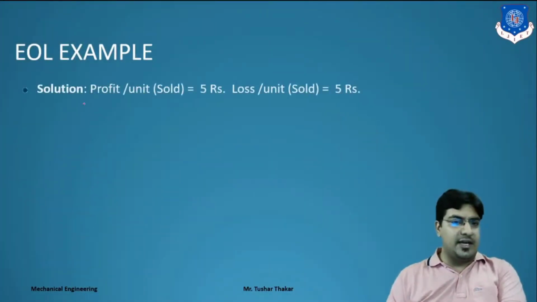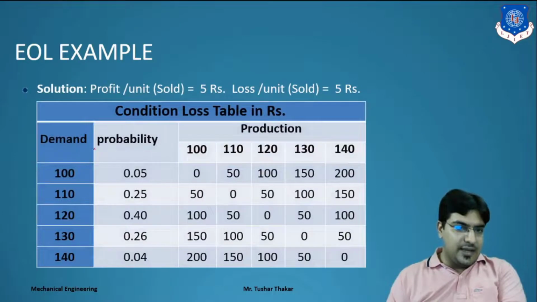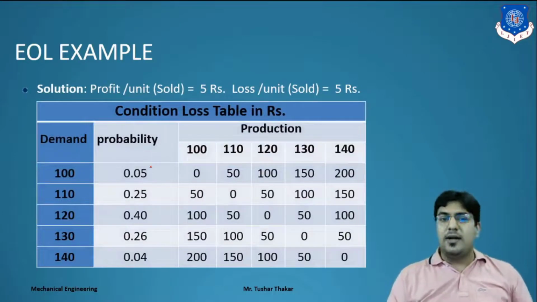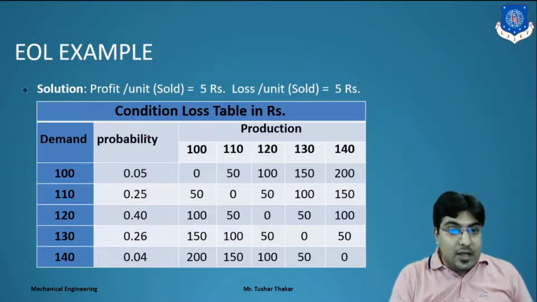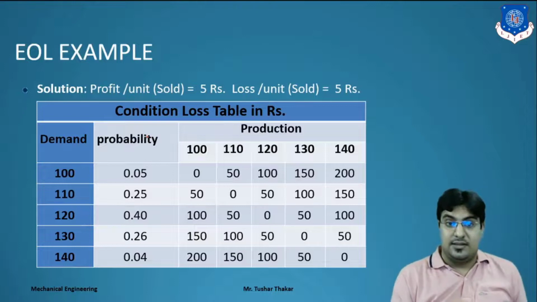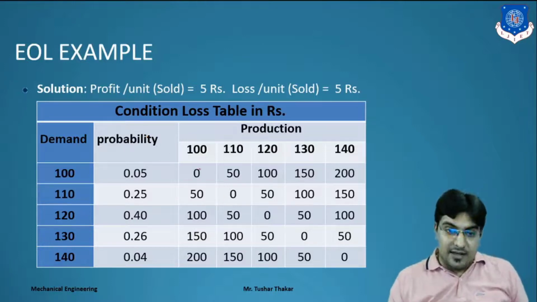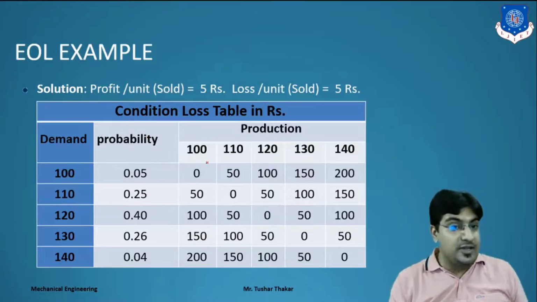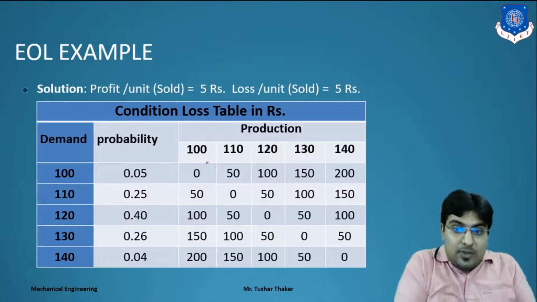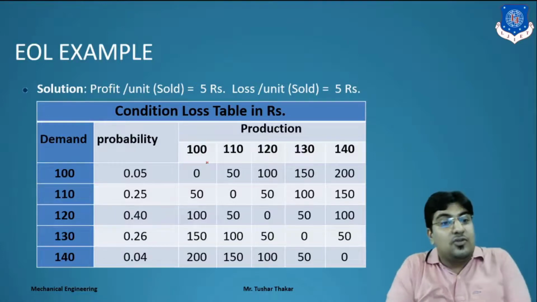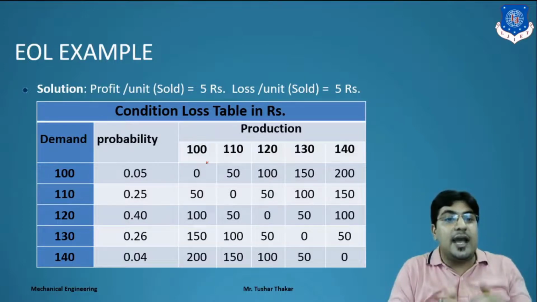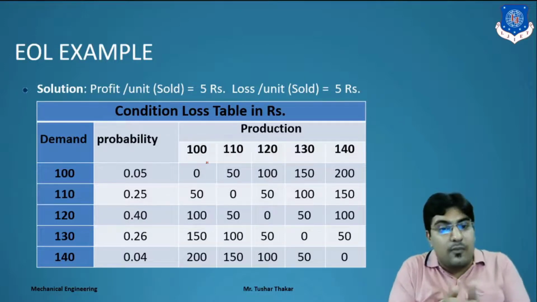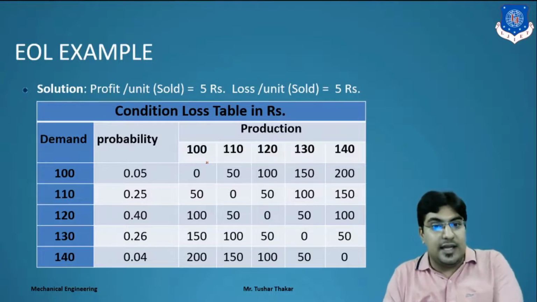Same, all the data we have, profit, loss. So we have to make the conditional profit table. So what we have to do? Suppose we have to calculate a conditional loss table. We have conditional loss. Means suppose we have a demand 100, we have a production 100. So loss will be 0. Why? Because the total amount of production is equal to the total amount of demand. Means any copies will be unsold. Means there is no loss.